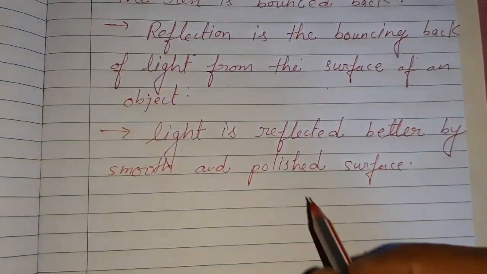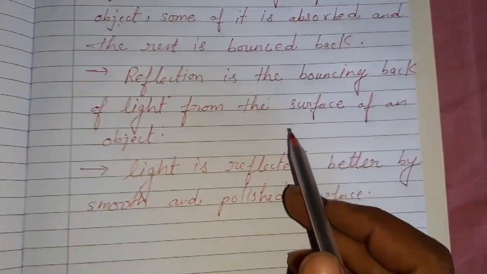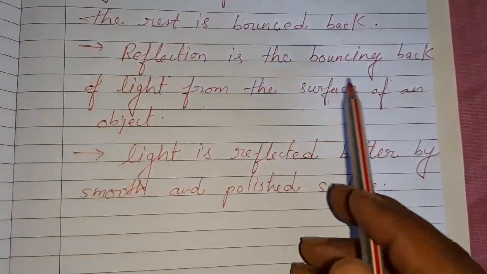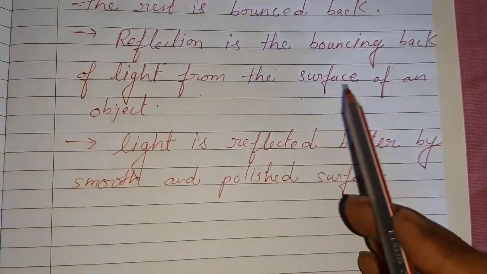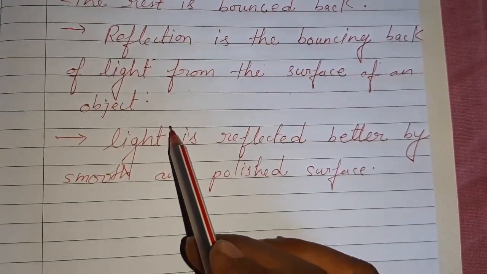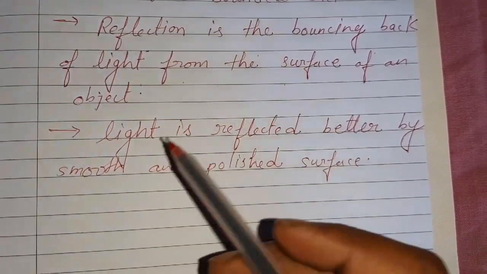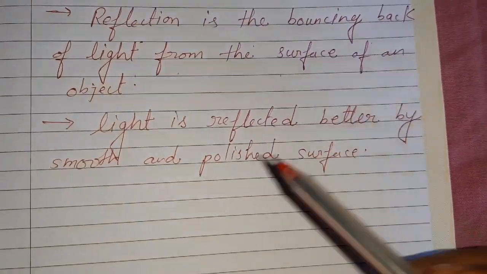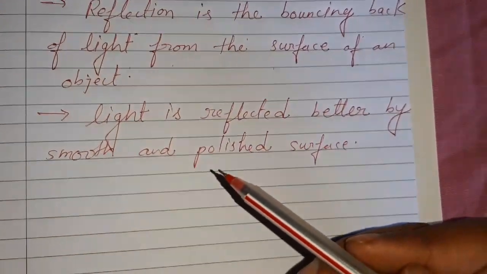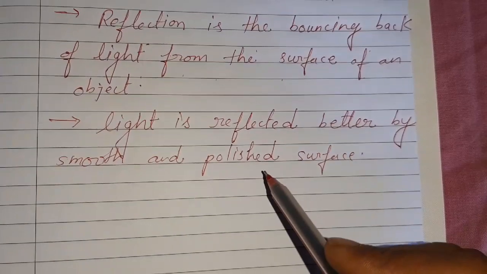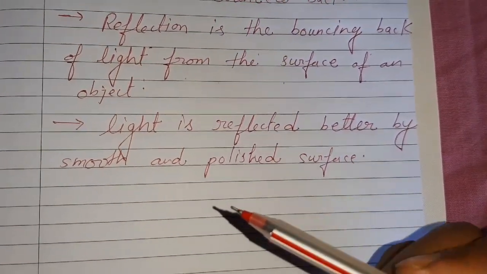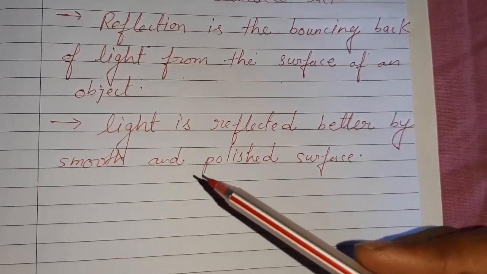So these are the two conditions of reflection. Reflection is the bouncing back of light from the surface of an object, or in other words, light is reflected better by a smooth and polished surface. So this is the term we can write and learn, reflection of light.